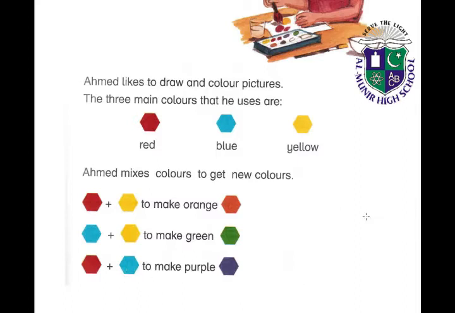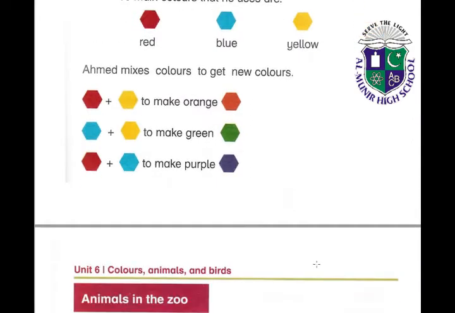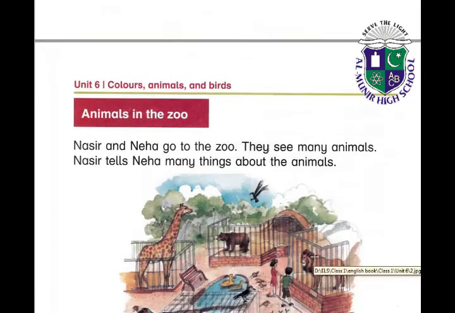So students, in this way, by mixing two colors, we can make a new color with the help of this chart. Red and yellow. After mixing the red and yellow, we will get orange, and after blue and yellow mixing, we get the new color green, and when we add the blue and red color, we will get the new color purple. Okay, come to the next page.